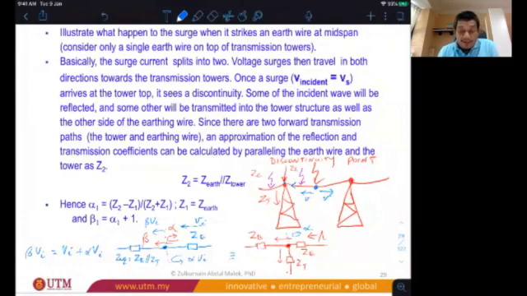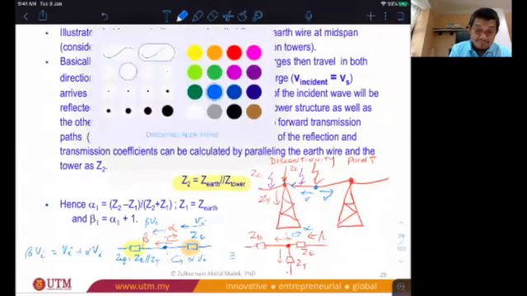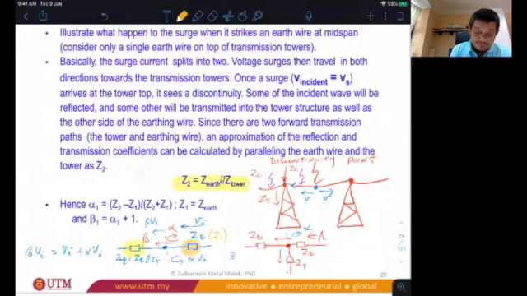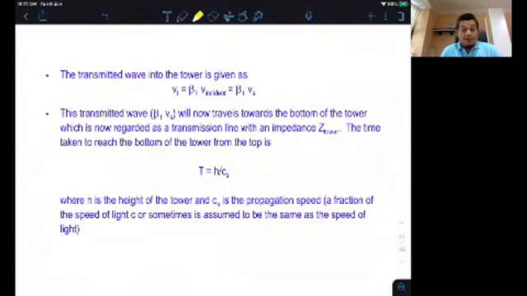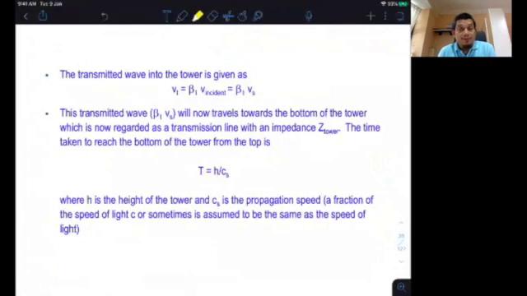So if you look at the slide, Z2 now is actually Z Earth in parallel with Z tower. So Z2 is the one on the left here. Okay. And Z1 is actually this one. So this is Z1. This is Z2. Therefore, you can calculate alpha and beta. Already described, the incident wave is given by beta 1, beta V incident.